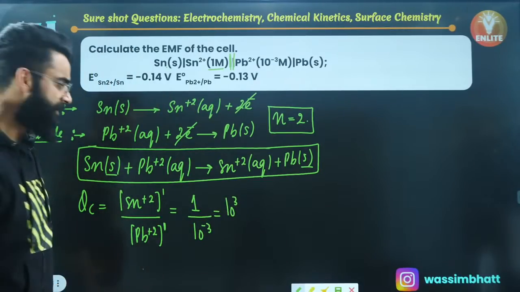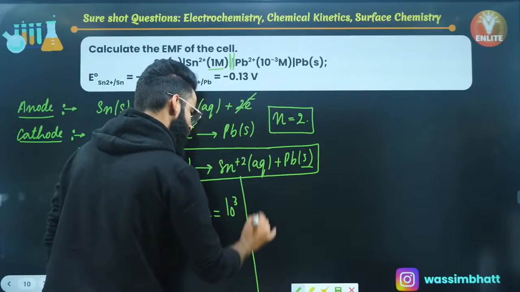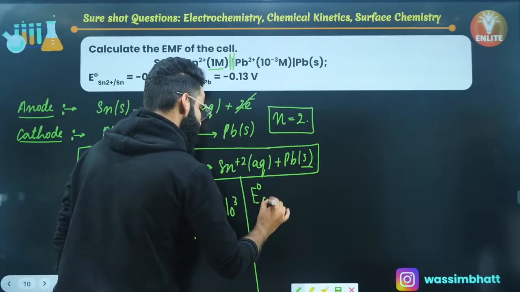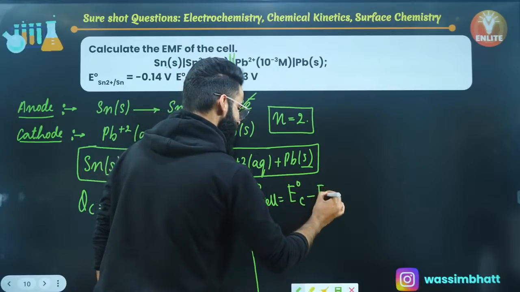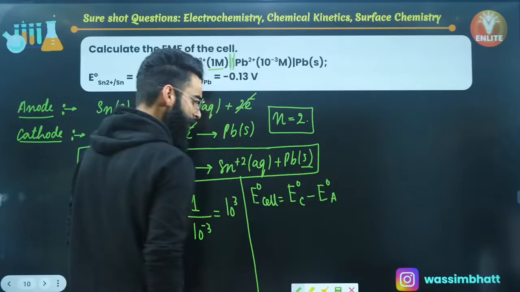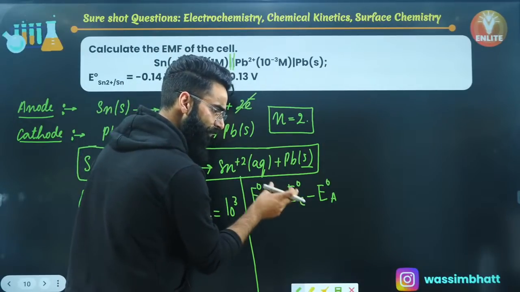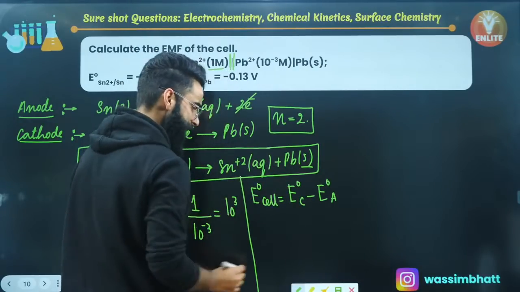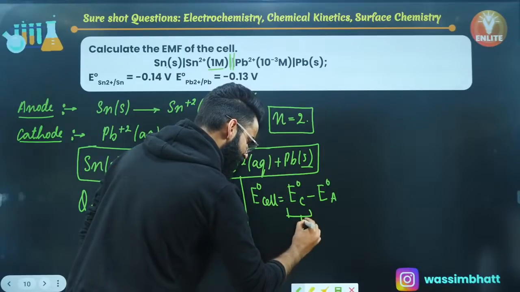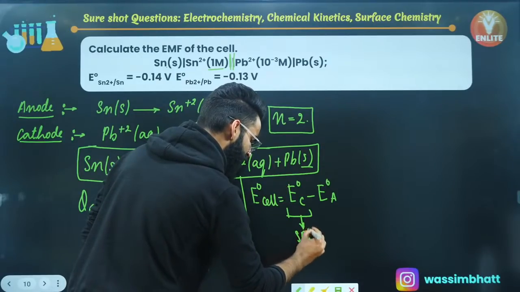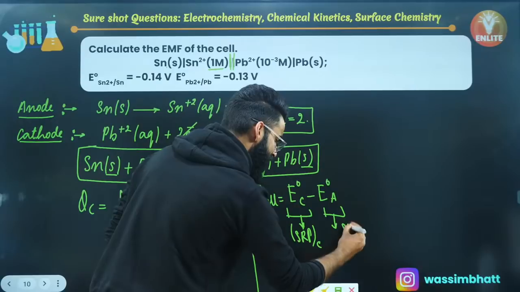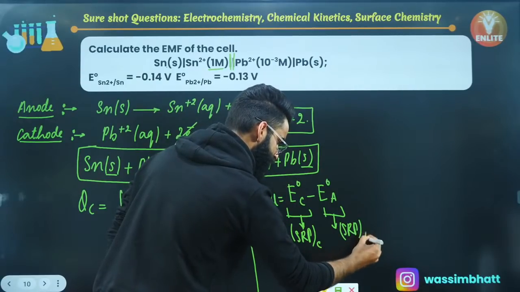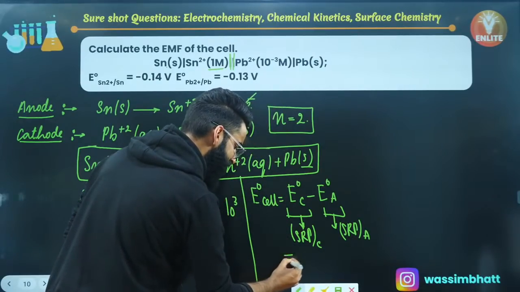Well, after getting the Qc value, I would want you to calculate the E0 cell as well, which you call the standard EMF. It is simply going to be equal to E0 of cathode minus E0 of anode. And do remember, when you use this expression to calculate E0 cell, over here you'll be taking the standard reduction potential value of the cathode, and over here you'll again be taking the standard reduction potential value of the anode, right?